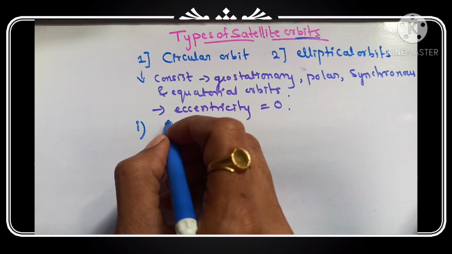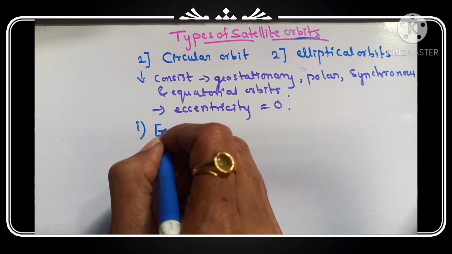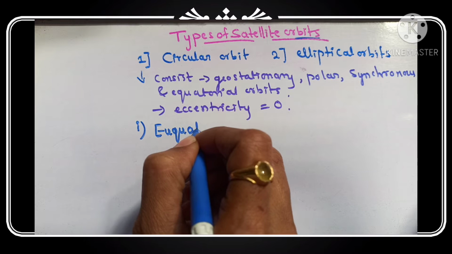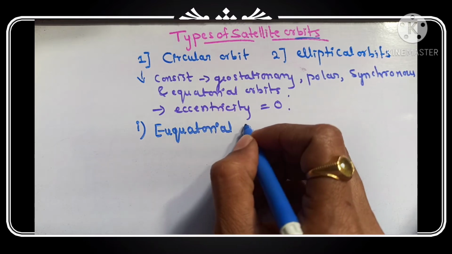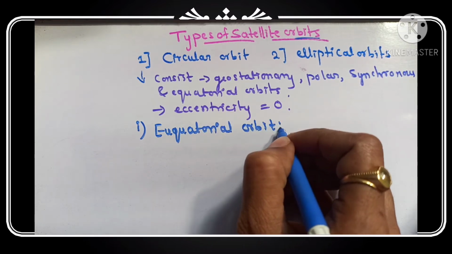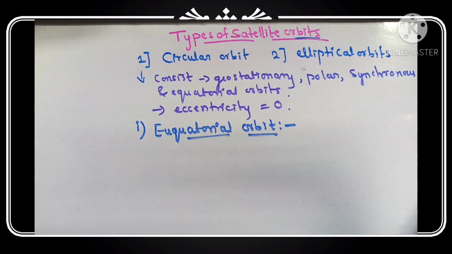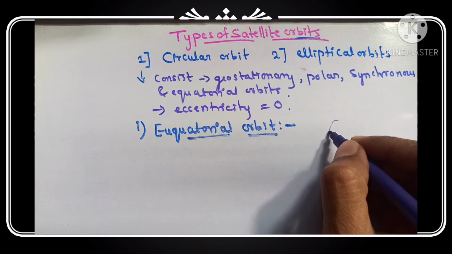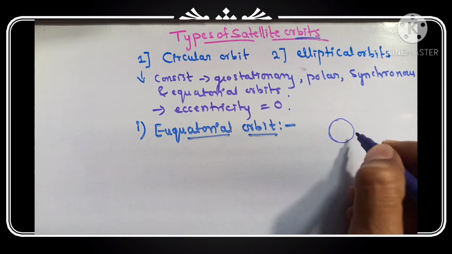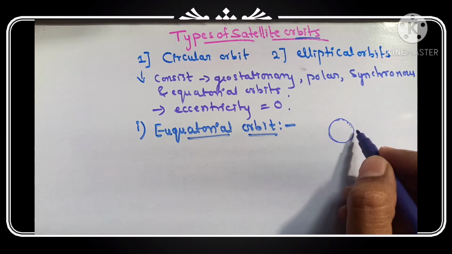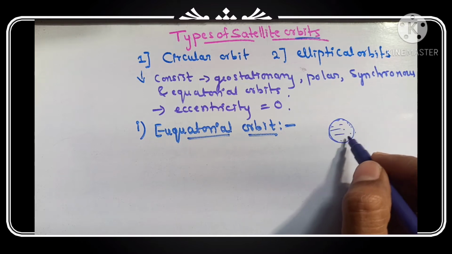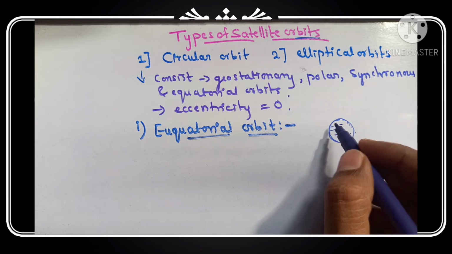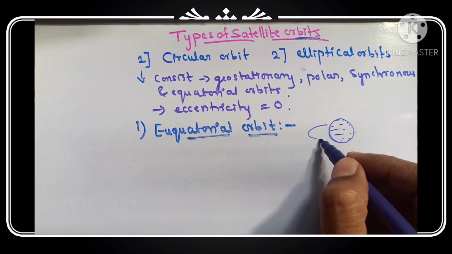First one is the equatorial orbit. Equatorial orbit moves along the line of the Earth's equator. See, this is the Earth, and the satellites are moving along the equatorial.